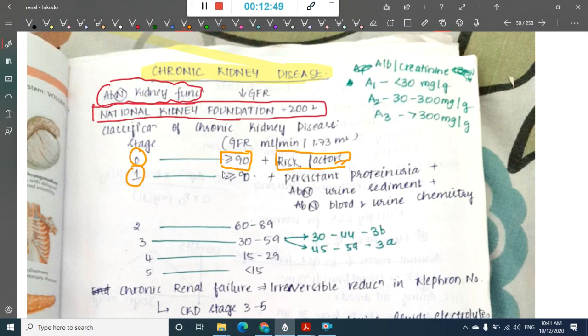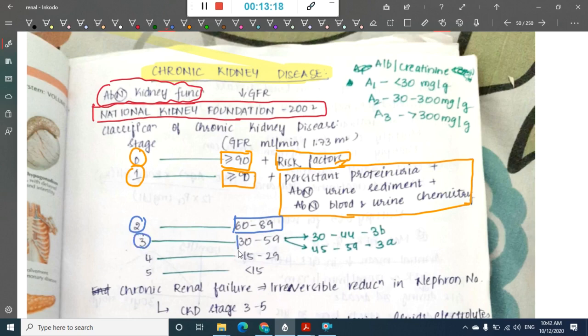In stage 1, GFR is more than 90 milliliters per minute per 1.73 meter square, and this is also associated with persistent proteinuria, abnormal urine sediment, abnormal blood and urine chemistry. So these are seen in stage 1. Then we have stage 2. In stage 2, the GFR is 60 to 90 milliliters per minute per 1.73 meter square. Then we have stage 3. In stage 3, the GFR is 30 to 59 milliliters per minute per 1.73 meter square.